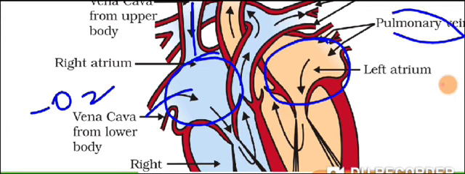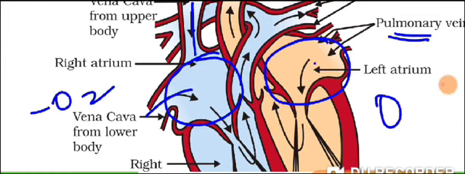Well, it is the pulmonary vein. This pulmonary term stands for related to lungs, associated with lungs. So the blood from the lungs is brought in to the left atrium. What type of blood will come over here? Oxygenated. From the lung, of course, it will be oxygenated. So oxygenated blood is poured into the left atrium.